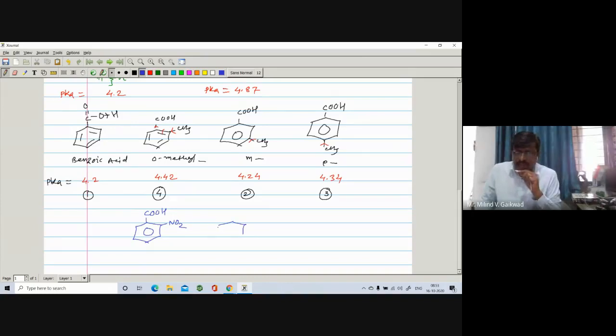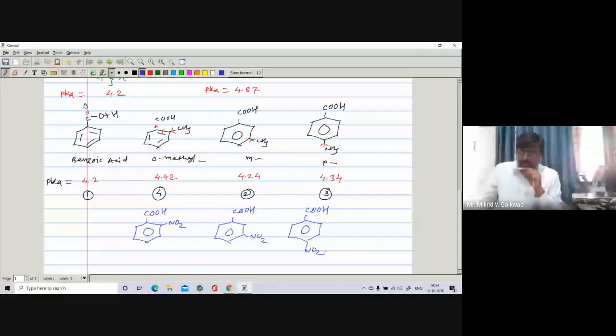It may also be present at the meta position, COOH, and also at the para position, COOH and NO2. So ortho nitrobenzoic acid, meta nitrobenzoic acid, and para nitrobenzoic acid.